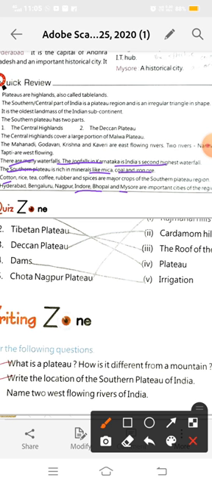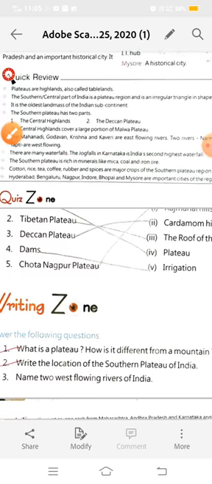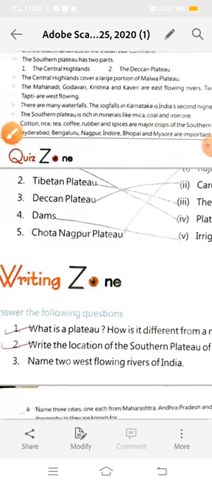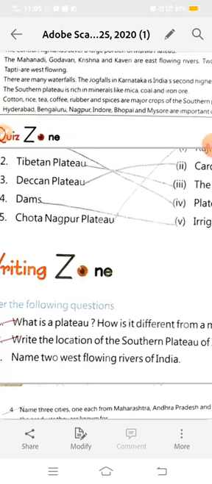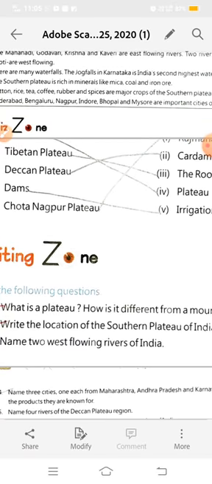Now we will do the writing zone question and answer. I'm going to explain all the questions and answers given on pages 35 and 36. Open your fair notebook.